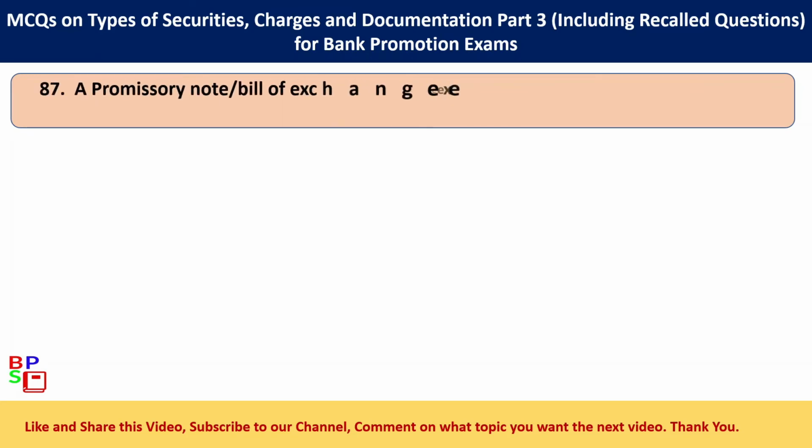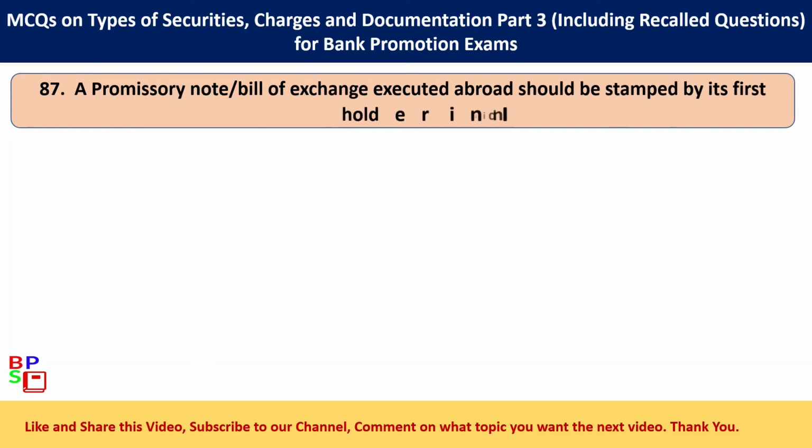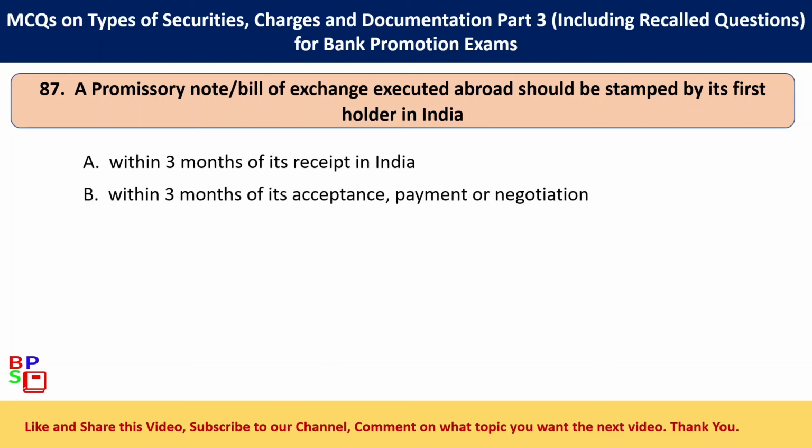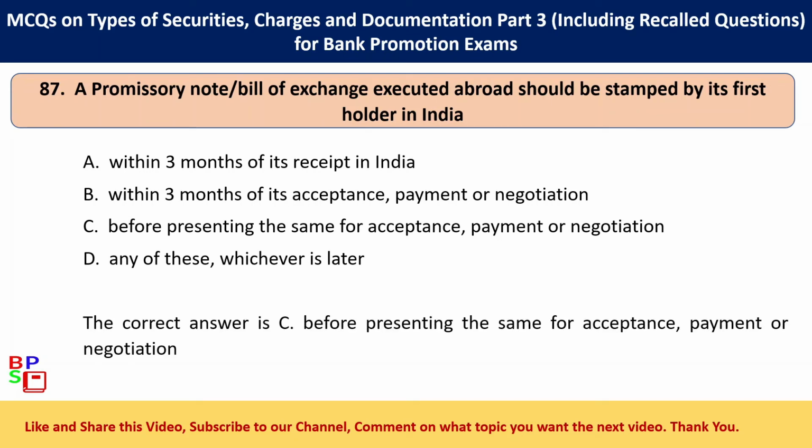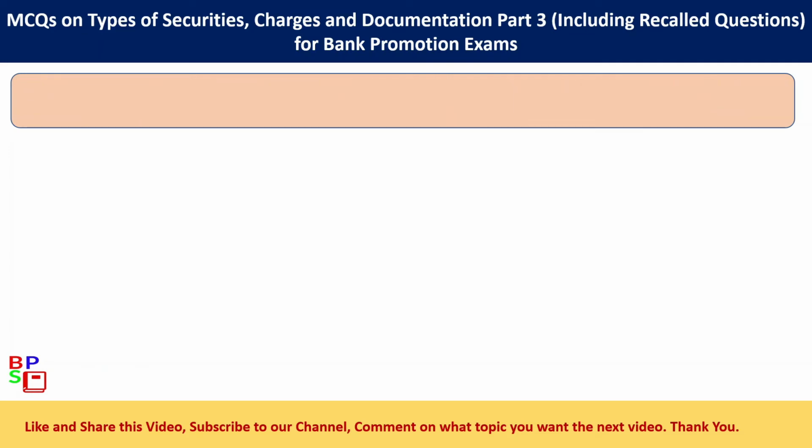87. A promissory note, bill of exchange executed abroad should be stamped by its first holder in India. Option A, within 3 months of its receipt in India. Option B, within 3 months of its acceptance, payment or negotiation. Option C, before presenting the same for acceptance, payment or negotiation. Option D, any of these, whichever is later. The correct answer is option C, before presenting the same for acceptance, payment or negotiation.